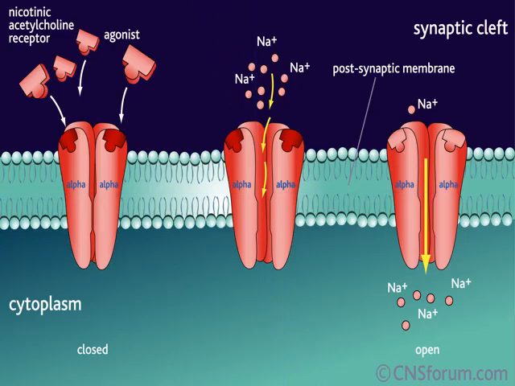This is a diagrammatic representation of the nicotinic acetylcholine receptor. An agonist, which is a depolarizing agent here, will bind to the nicotinic acetylcholine receptor site. It will open up the sodium channels. There will be action potential, there will be depolarization, there will be contraction of the muscle as acetylcholine is doing. But the difference is acetylcholine is doing it for a shorter period of time and succinylcholine is doing it for a longer period of time.